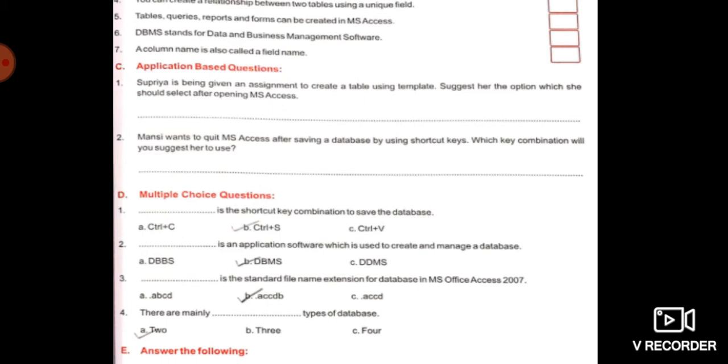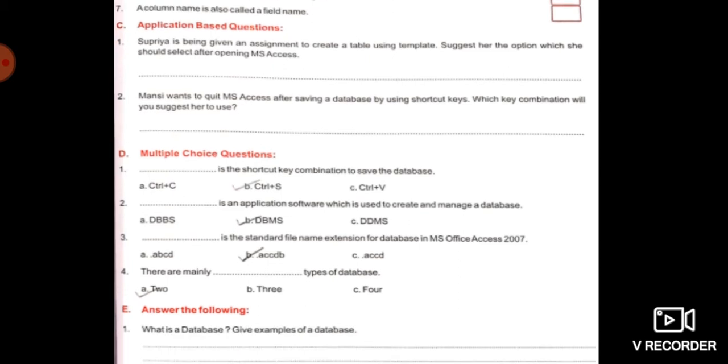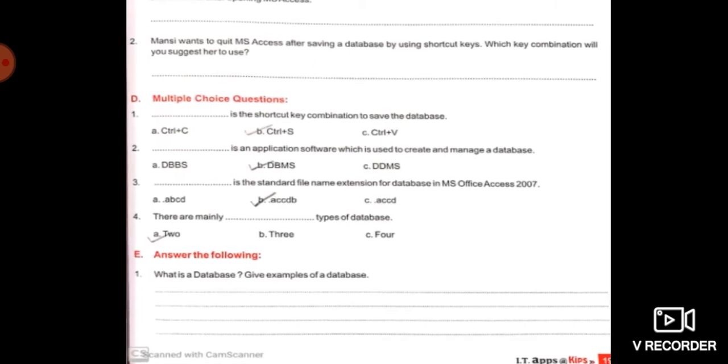So there are mainly two types of databases. Now next question is, what is database? Give examples of a database. The database is an organized collection of related information or data stored in a file. The answer of this question you will find on page number 14. I'm going to show you.